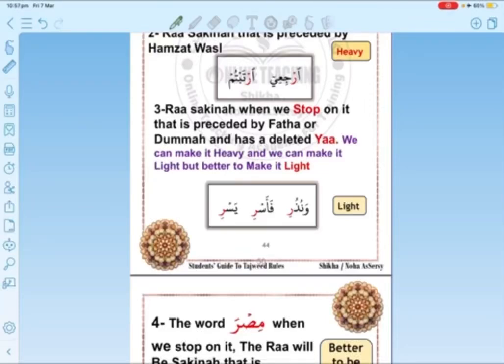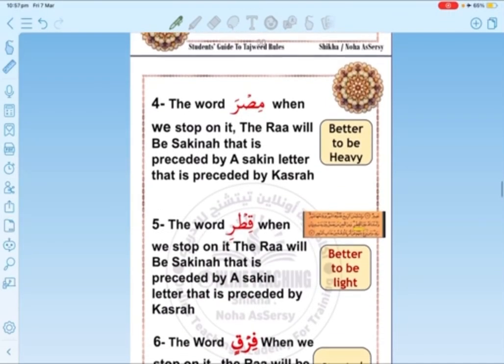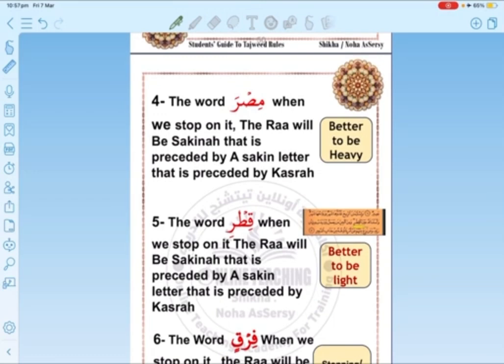Assalamu alaykum wa rahmatullahi wa barakatuhu. Today we will talk about cases where تفخيم and ترقيق are allowed for the letter ra. We mentioned before the cases of ترقيق and the cases of تفخيم also. So today inshallah we will take a special case where both ترقيق and تفخيم are allowed in the same word, so we can make the راء مفخمة and at the same time we can make it مرققة.